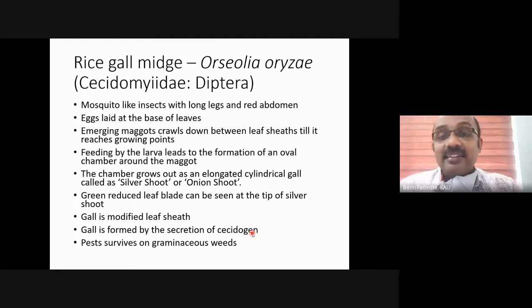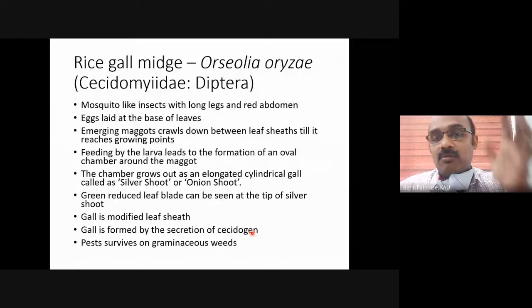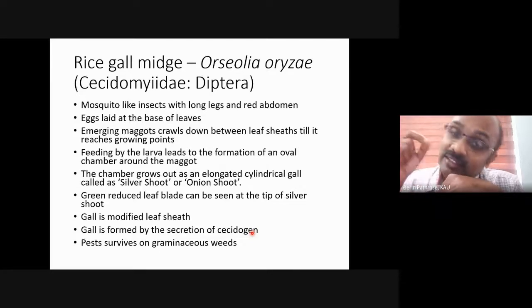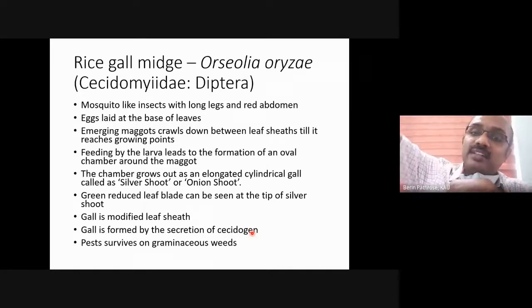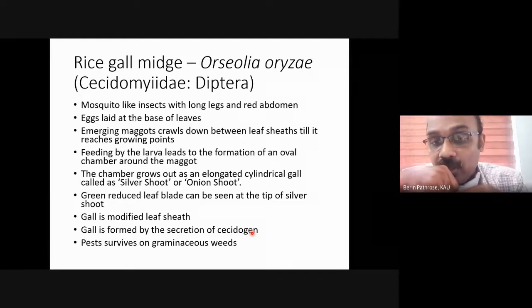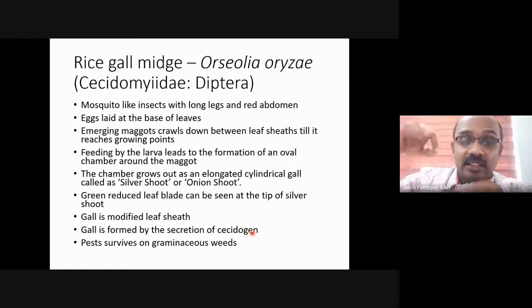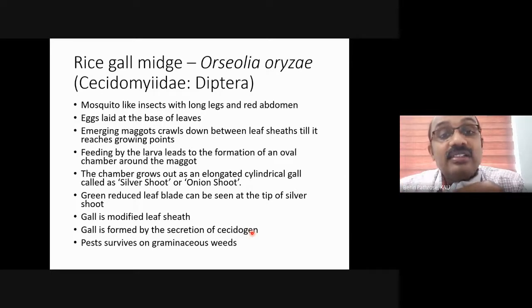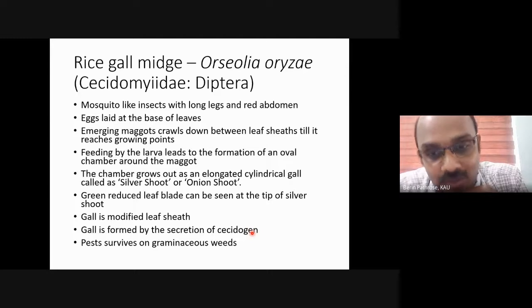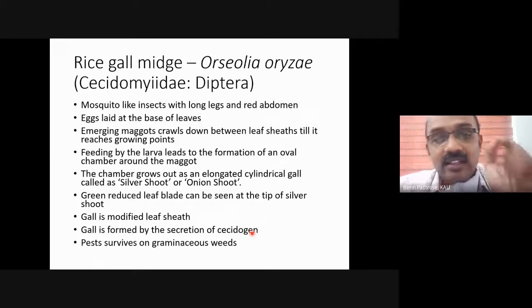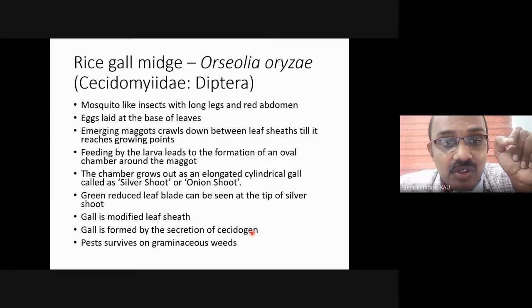In the earlier example in the case of leaf, we saw a hemispherical gall. But here, the gall is an elongated cylindrical gall. So the leaf sheath will be modified into an elongated cylindrical gall called silver shoot or onion shoot.